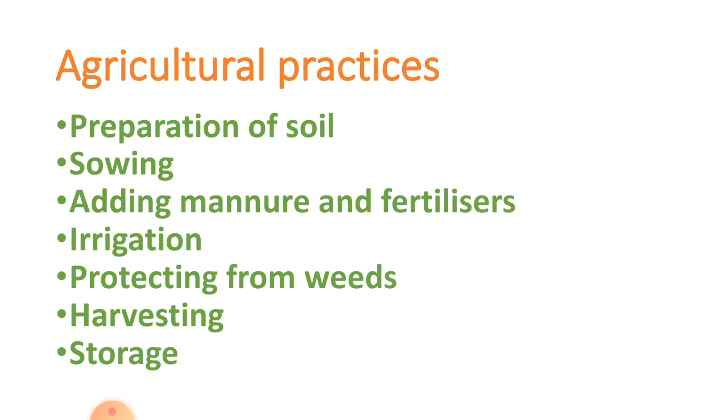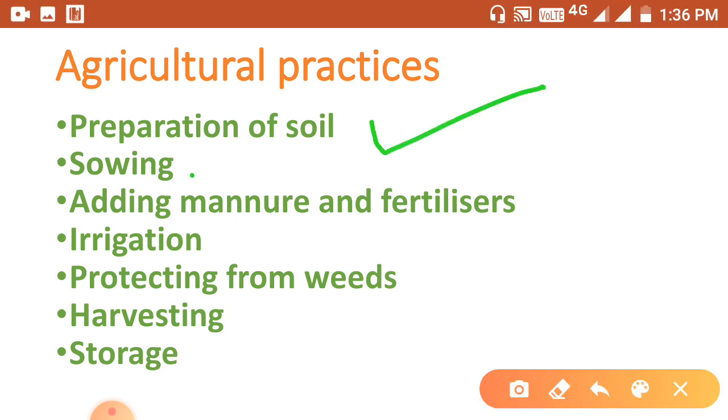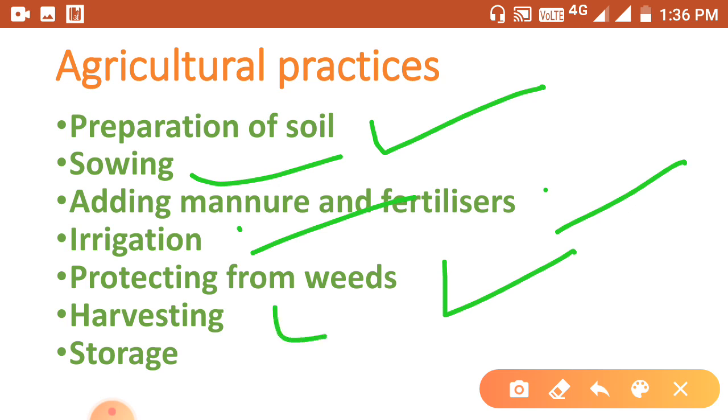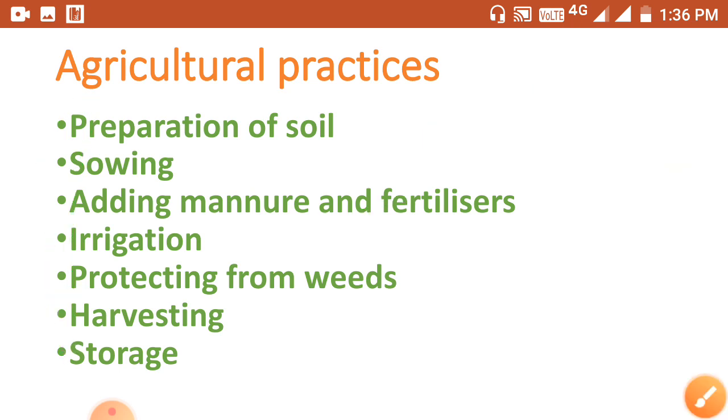Now here are the steps. First, preparation of soil. Second, sowing. Third, adding manure and fertilizer. Then irrigation, protecting from weeds, harvesting and storage. We will learn these practices one by one. So our first topic is preparation of soil.